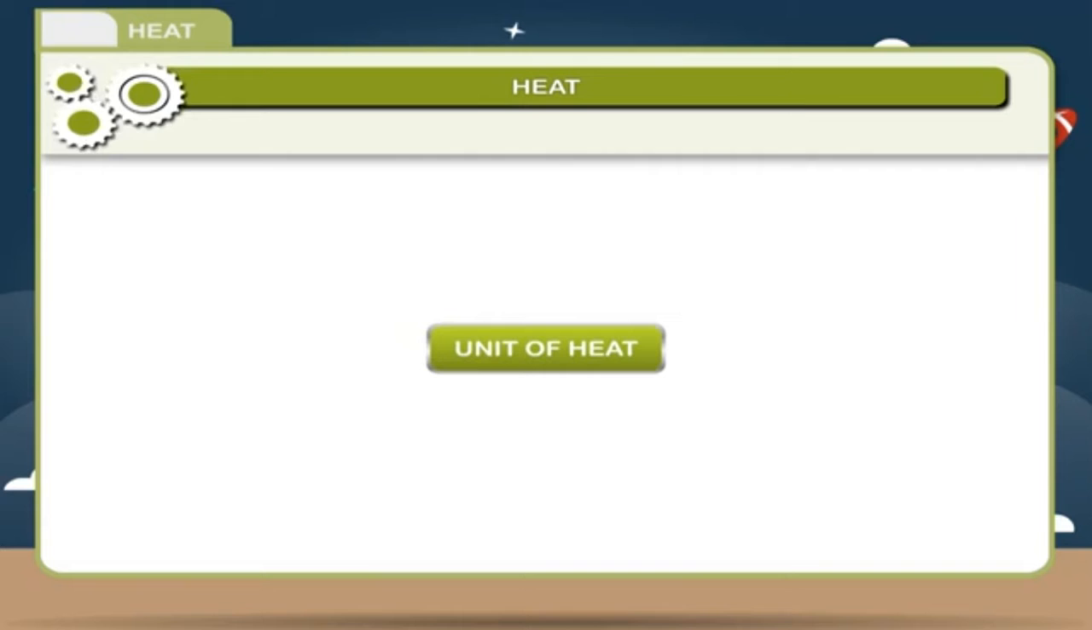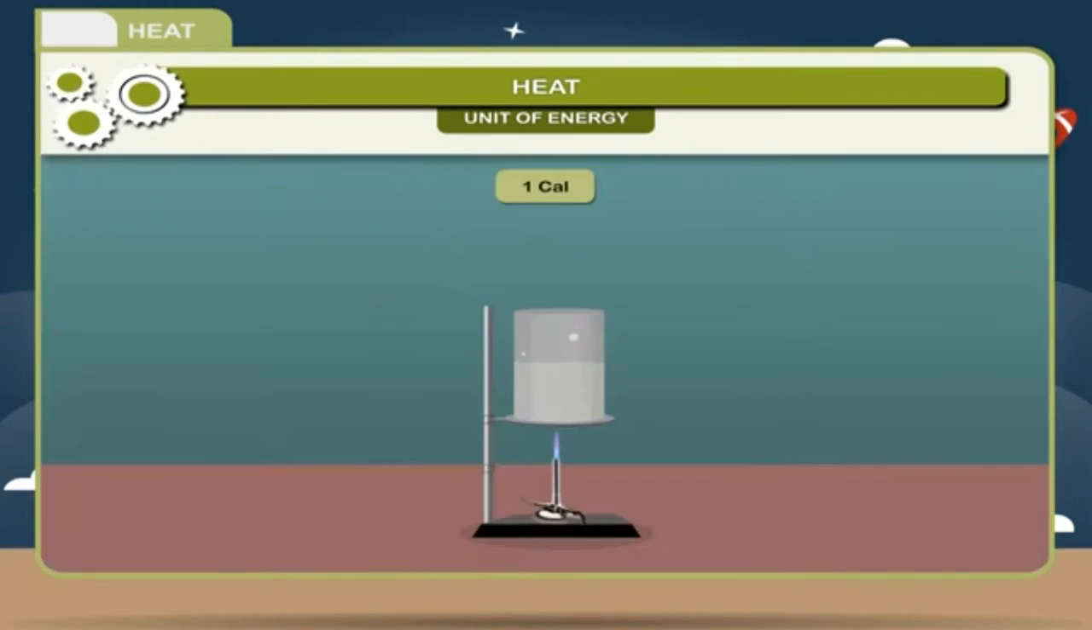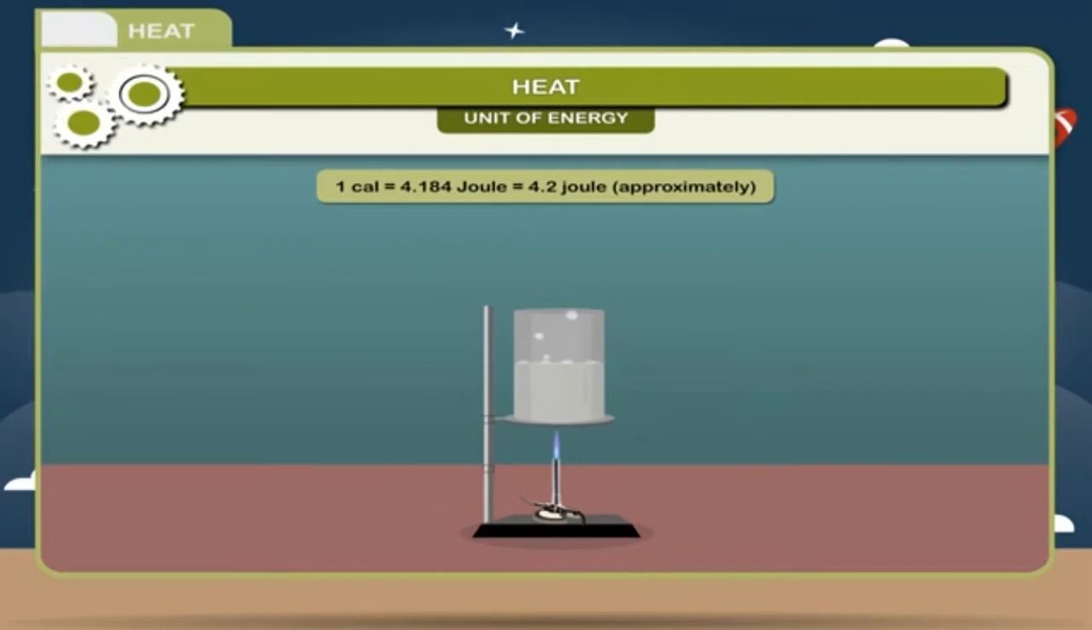Unit of heat. The SI unit of heat is joule. The other unit of heat is calorie. 1 calorie can be defined as quantity of heat required to raise the temperature of 1 gram of water by 1 degree Celsius. 1 kilocalorie is equal to 1000 calorie and 1 calorie is equal to 4.184 joule, which is equal to 4.2 joule approximately.